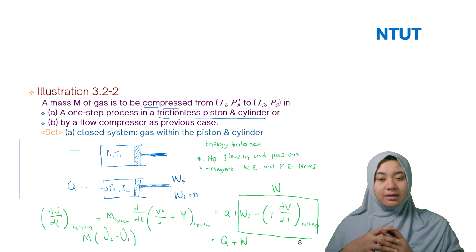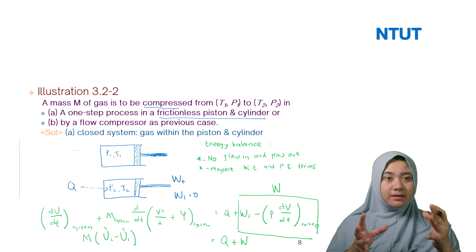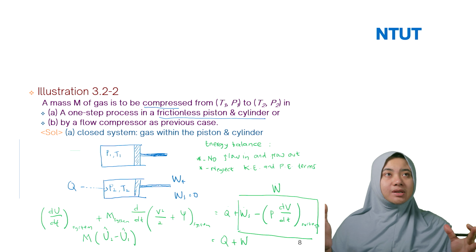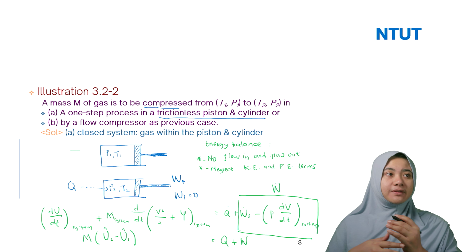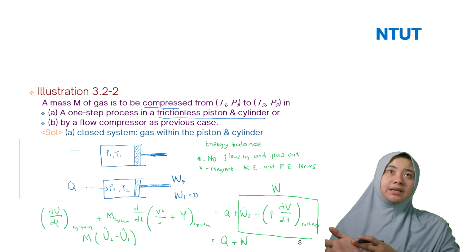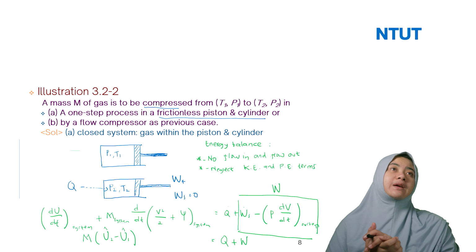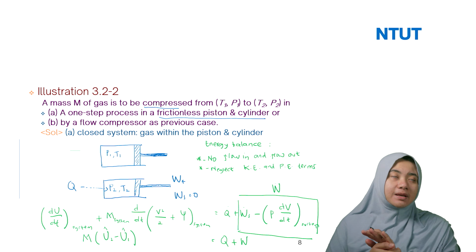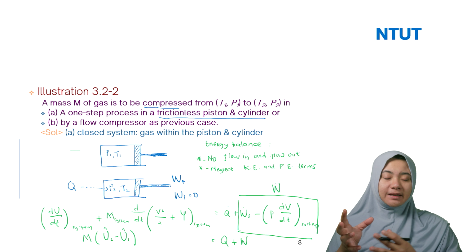That's why you need to understand the principle of the equipment. For example, with a piston and cylinder, the volume changes, so you only have a function of the volume with respect to time. But if you discuss a compressor, we don't have Wf, because Wf was dV divided by dt.